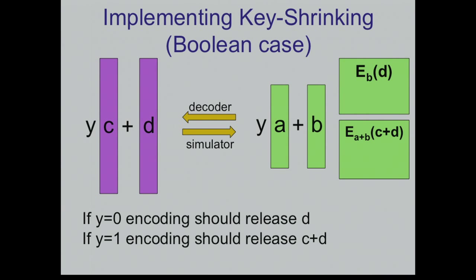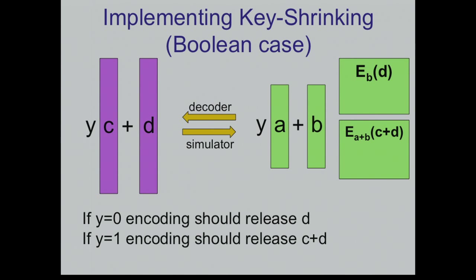Okay, so if y equals 0, then you get the key B and you can open this encryption and learn D. And let's encrypt C plus D under the key A plus B. Okay, so if y equals 1, you get this key and you can open this box. Okay. So this is my encoding up to minor cheating.